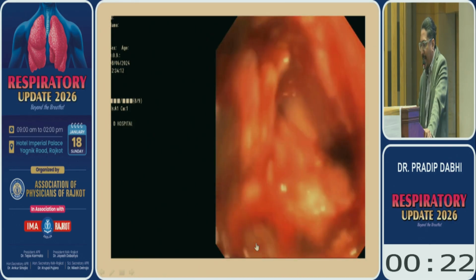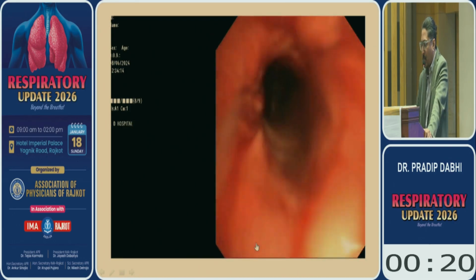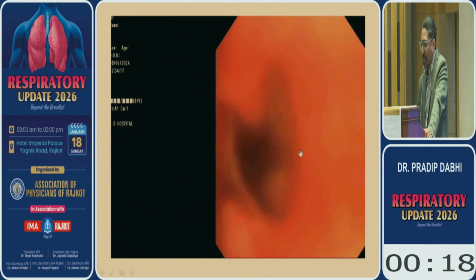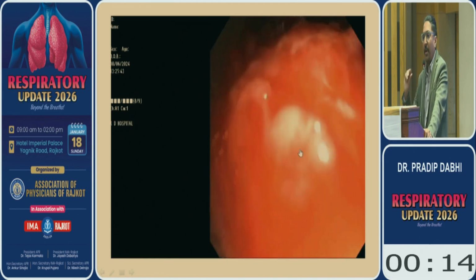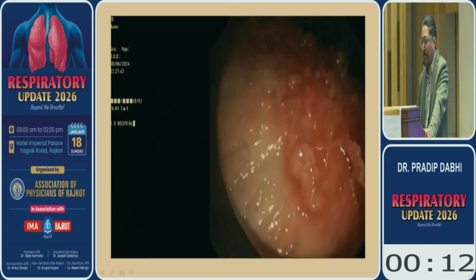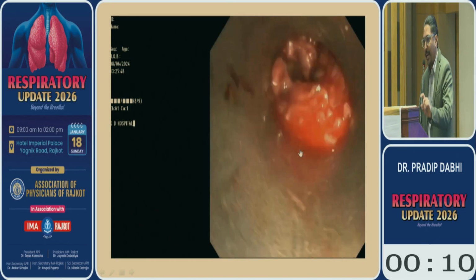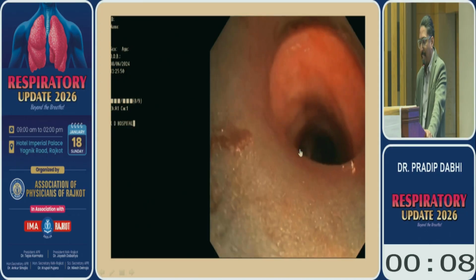So we dilated, and then you can see this is the tracheostomy scar and this is the trachea. We reached up to the carina, you can see. So trach is made. Then we pass the rigid bronchoscopic barrel to make it more widen. So our rigid barrel is going.